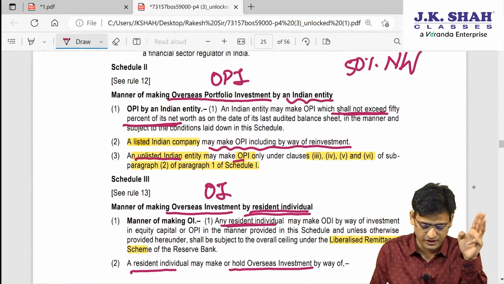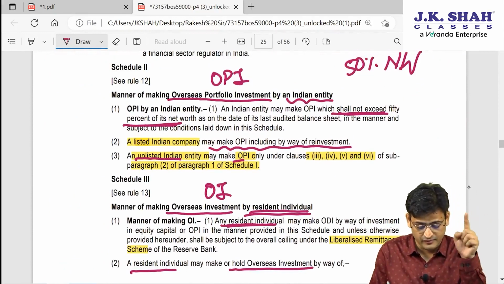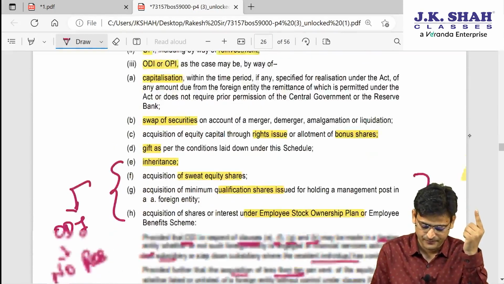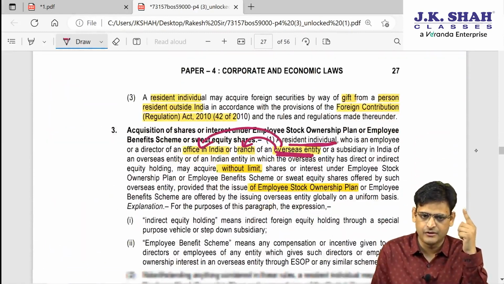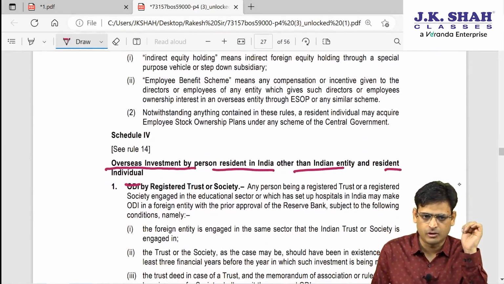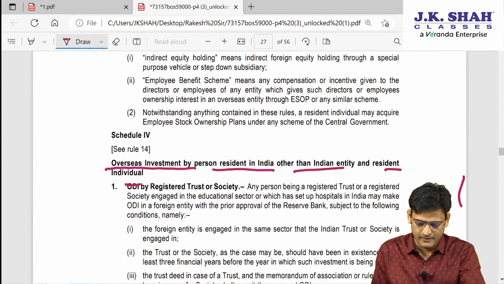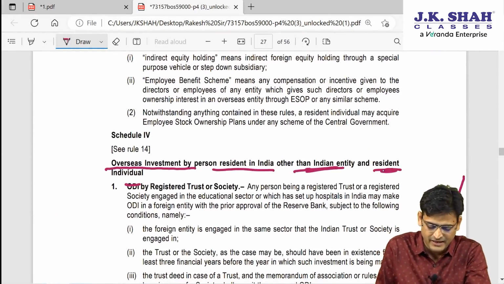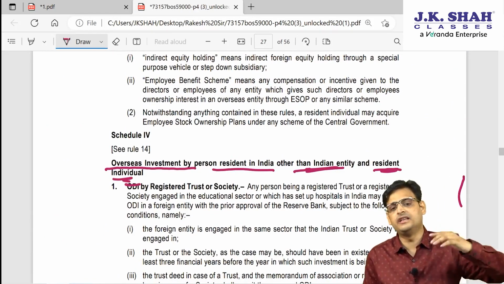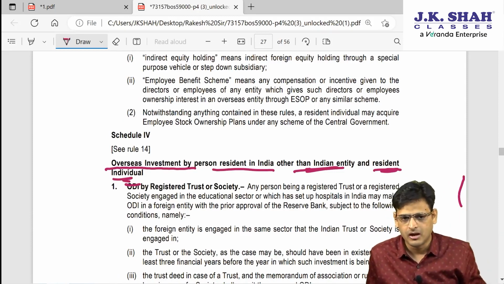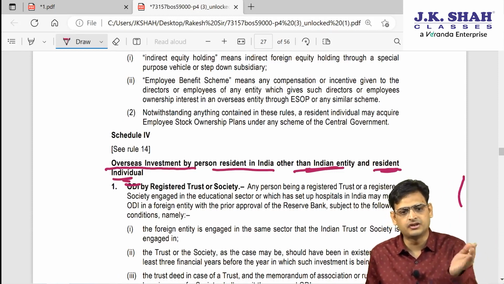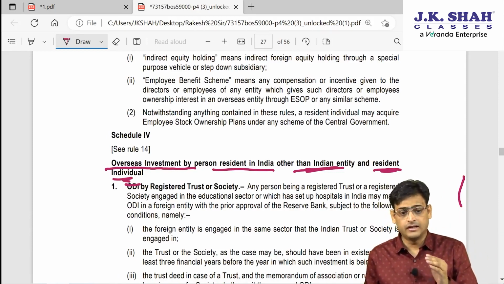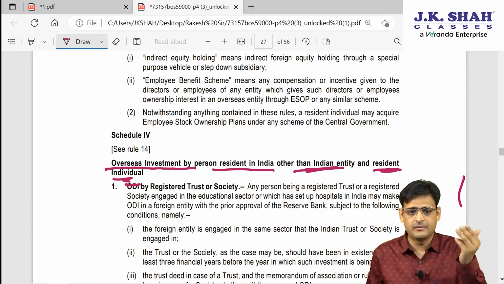Look here, Schedule 3 is overseas investment by a resident individual. So Indian entity and resident individual are already covered. Now they are talking about Schedule 4. This is by a person other than an Indian entity and resident individual, because Indian entity is covered in Schedules 1 and 2 and resident individual is covered in Schedule 3.